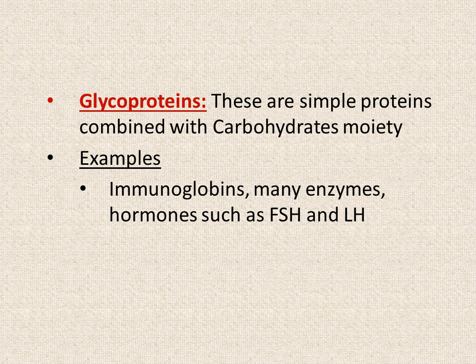Now, glycoproteins are simple proteins which are present in combination with some carbohydrate component or carbohydrate moiety, and examples include immunoglobulins, a number of enzymes, hormones such as FSH, follicle stimulating hormone, TSH, which is thyroid stimulating hormone, and LH, which is luteinizing hormone. So inside the body, a number of different glycoproteins are present. Many enzymes are glycoprotein in nature, hormones are glycoprotein in nature, and these are proteins which are present in combination with some carbohydrate component.